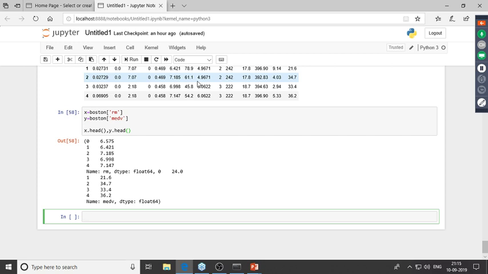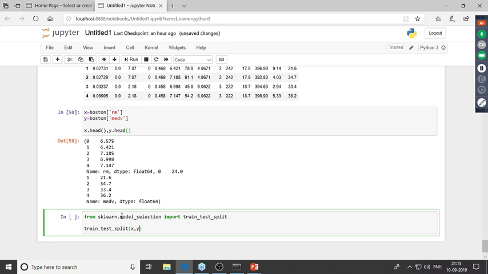As it was stated in the question, our train size had to be 80 and the test size had to be 20. So let's go ahead and divide the data set. I'll type in from sklearn.model_selection, I'll be importing train_test_split. Now I'll use the train_test_split over here, and I'll pass in X and Y, which are my independent and dependent variables. And then I'll give in the test size, which would be equal to 0.2.